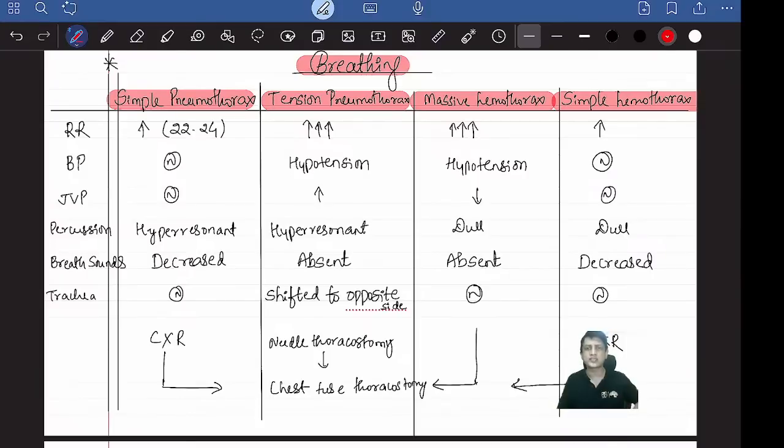This is a very, very important sign. Many questions will be based on this one point, that is trachea shifting to the opposite side. It's a sign of tension pneumothorax. Please underline this and put 5 stars to this. So important this is.